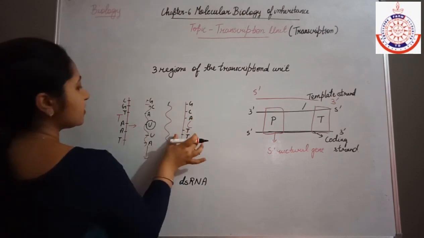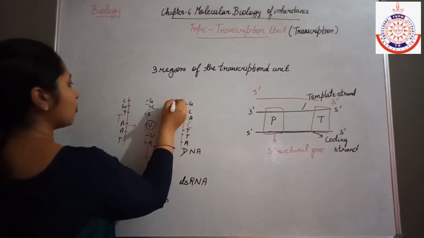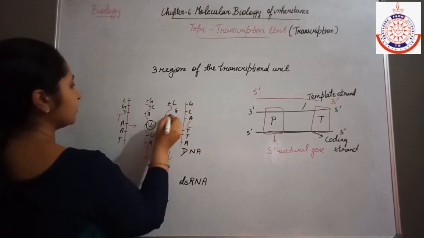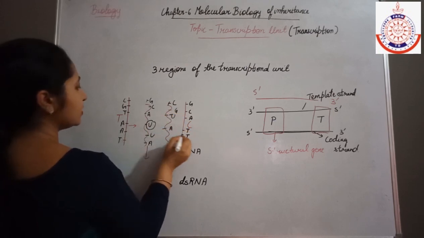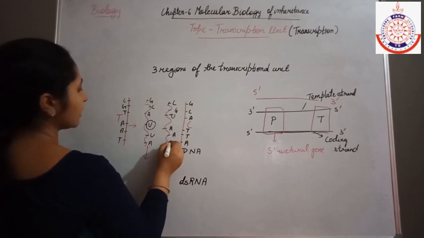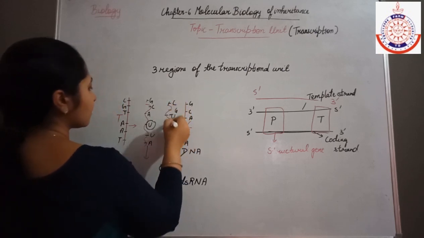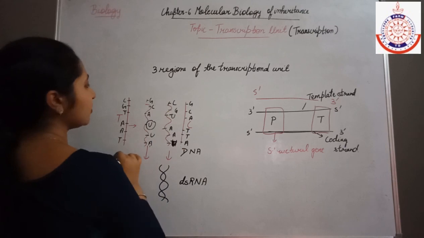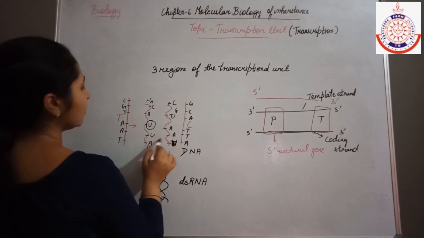Now this RNA is transcribed from this. So G. What will be the complementary base pairing here? C and C, then G, A, then not T, it will be U, and then T, then A, T with A, and A with U. Sorry, U. So this is the RNA molecule and this is the RNA. If you see, they have complementary base pairing here: G with C, C, G, A, U, U, A, U, A, U.